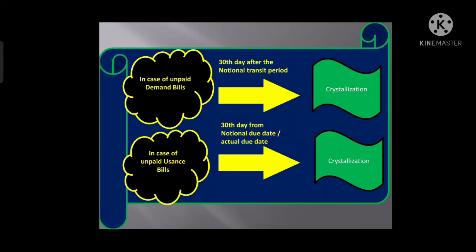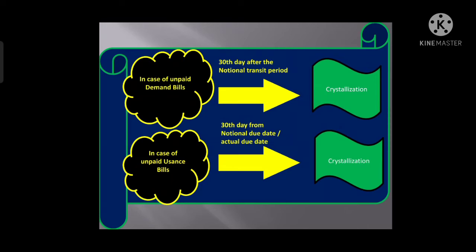If it is a demand bill and that bill is not yet paid, meaning the bill is currently in overdue status, then at which date will that bill be crystallized?